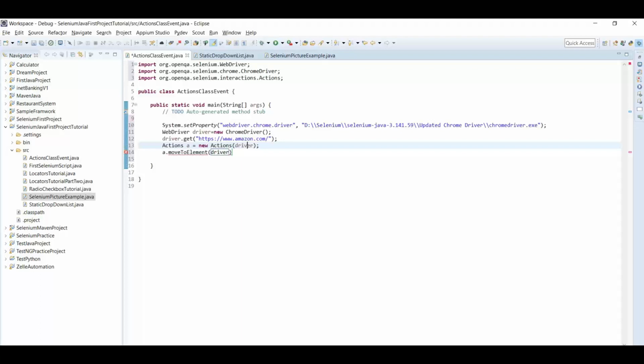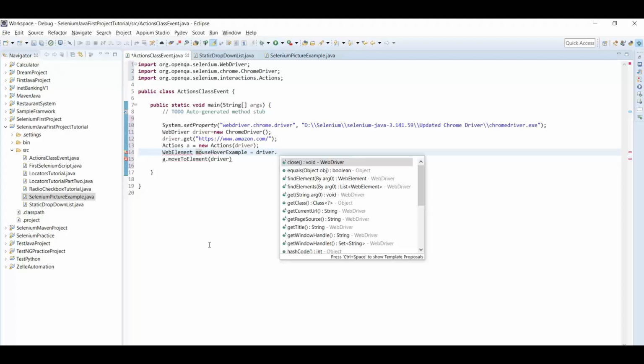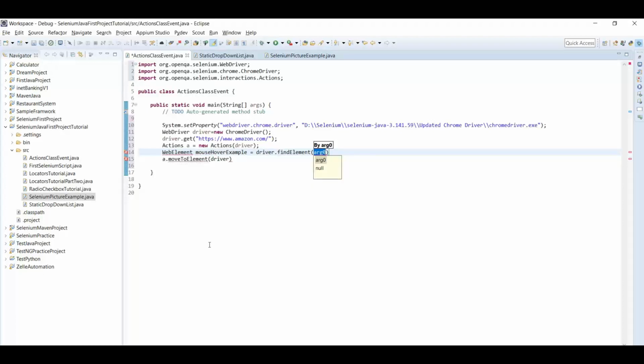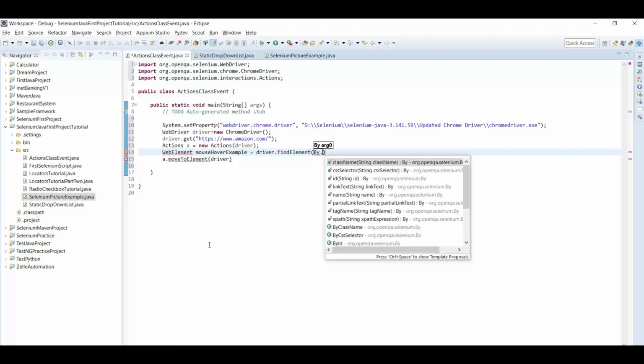First of all, let me just get that web element, mouse over sample, dot id.